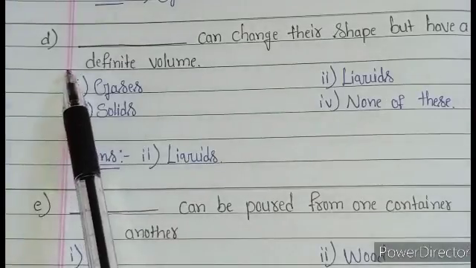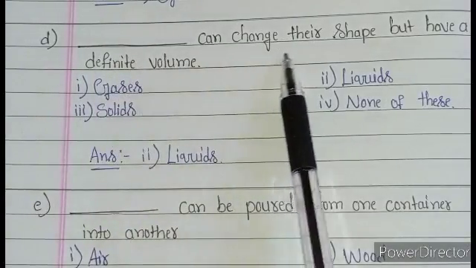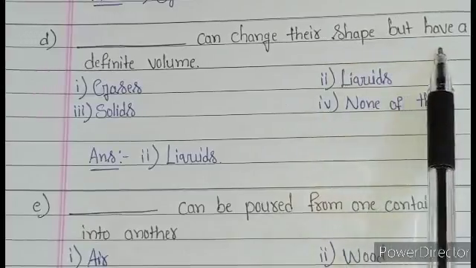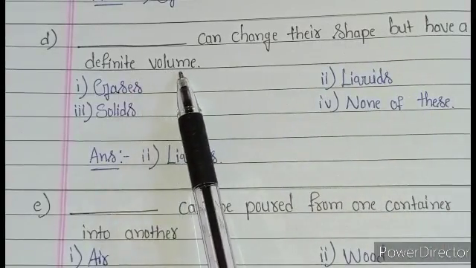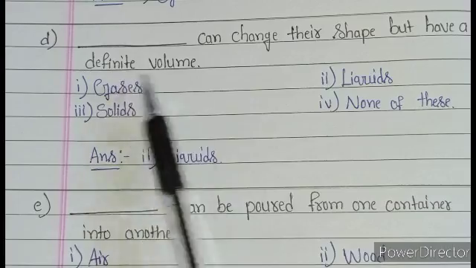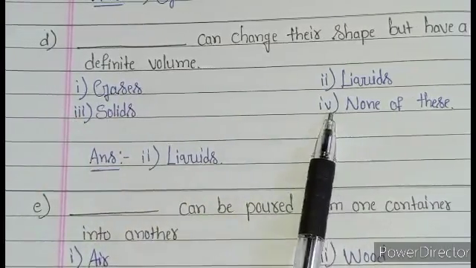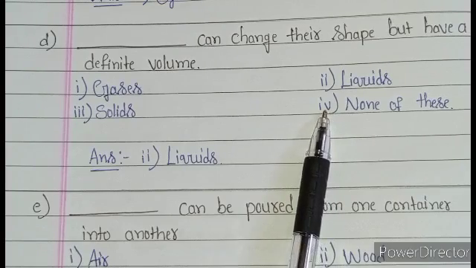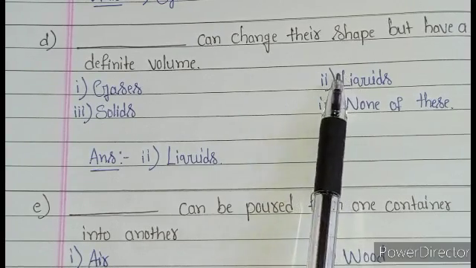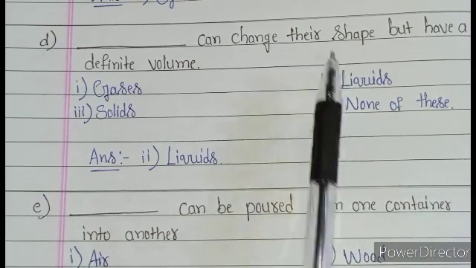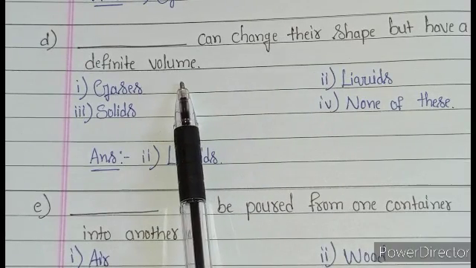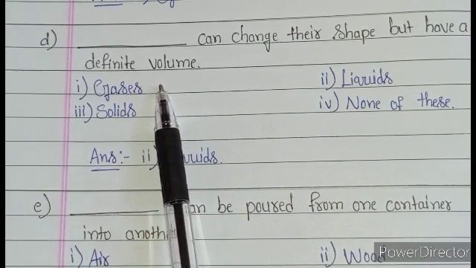Next, question D: dash can change their shape but have a definite volume. First option gases, second option liquids, third option solids, fourth option none of these. The correct option is the second option, liquids. Liquids can change their shape but have a definite volume.